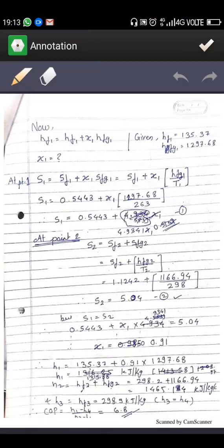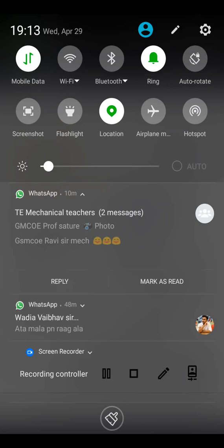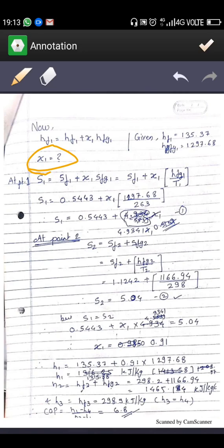For this you need to find the dryness fraction. For this we are using entropy. They are provided here, S1 and S2. Then we find S1 and S2, and compare them to find the dryness fraction. Then this dryness fraction should be below 1. The dryness fraction should be 0.7 to 0.99. In that region your dryness fraction should come. Then putting the value of dryness fraction in the H1 and H2 formulas, we get this value here.